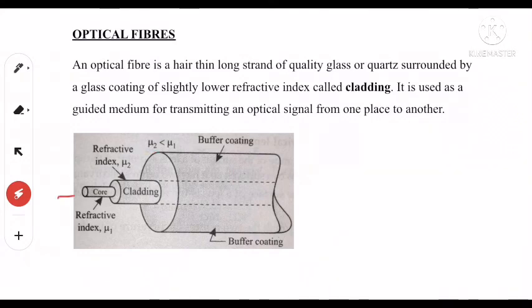The refractive index of the central core portion is greater than the refractive index of cladding. The buffer coating protects the core and cladding portion.